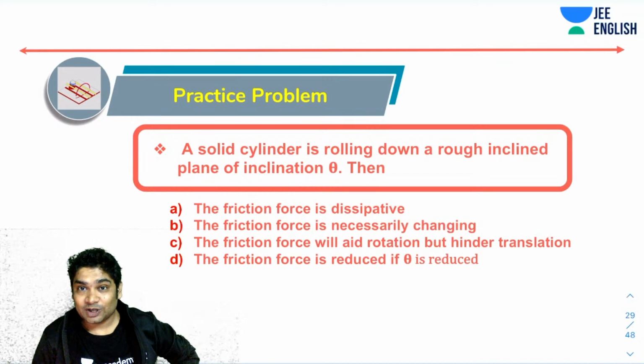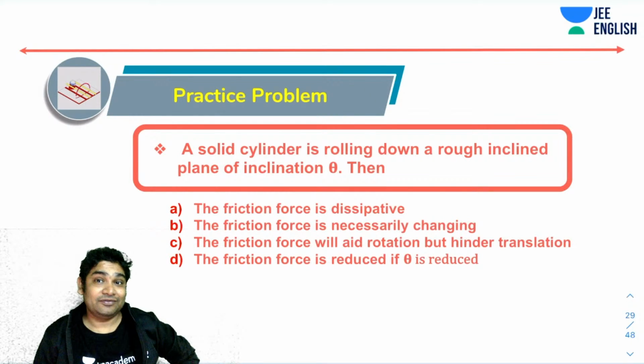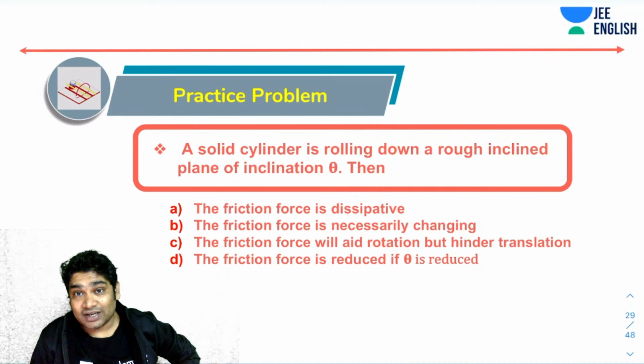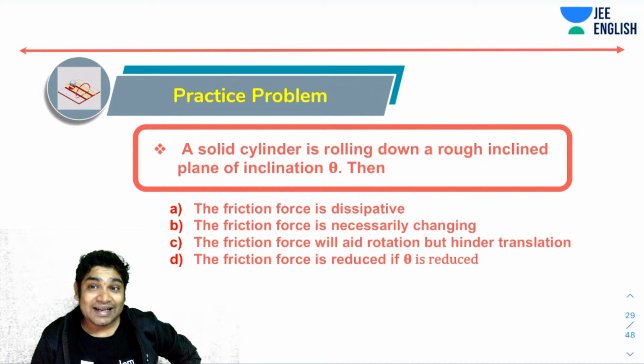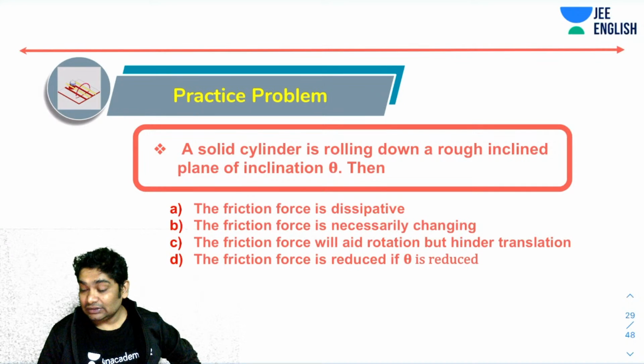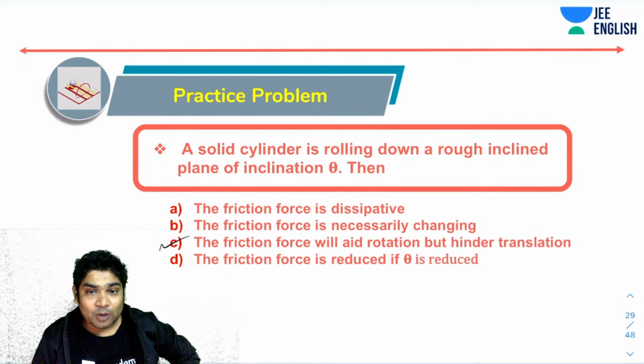Hurry up. Is friction force dissipative? Is the friction force necessarily changing? Will the friction force aid rotation but hinder translation? What do you think will happen? Or the friction force will be reduced if theta is reduced? Option C is correct, in fact, that is correct. How about option D? Can option D also be correct?